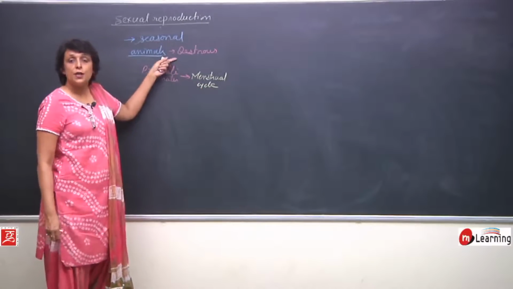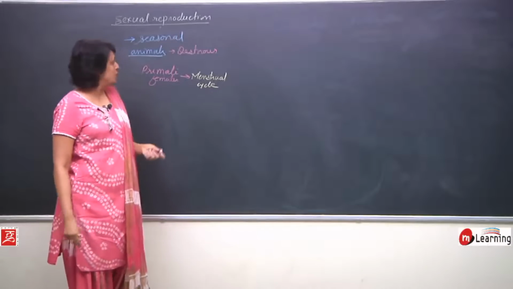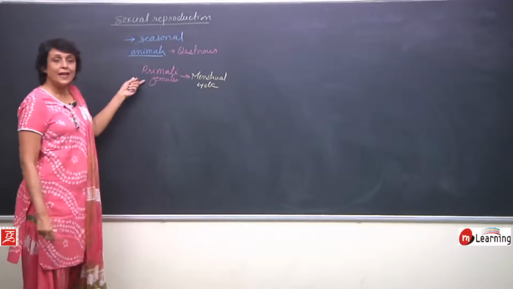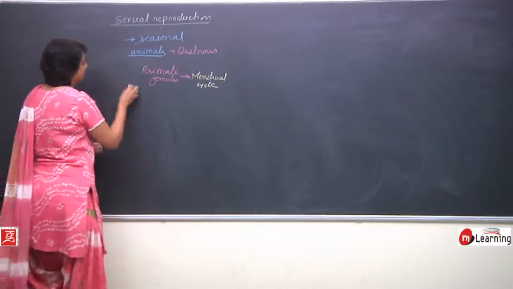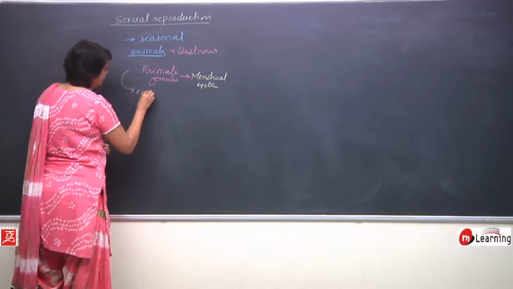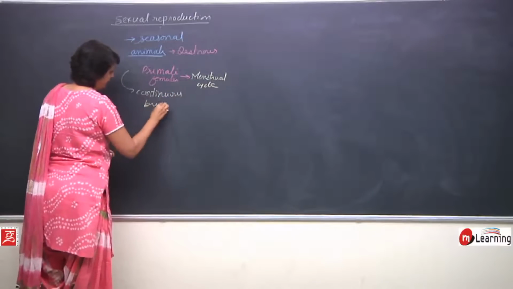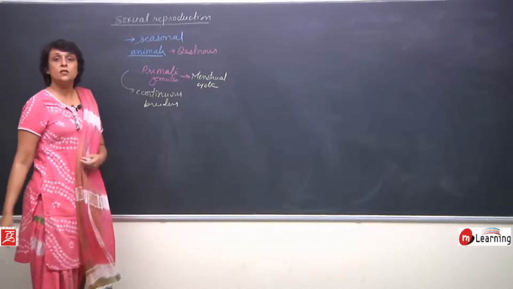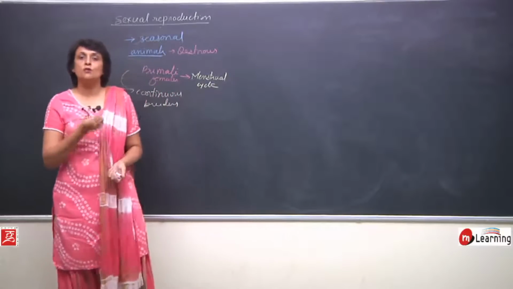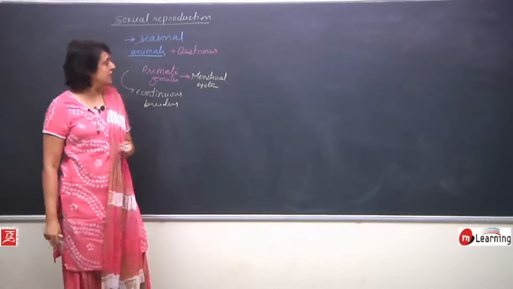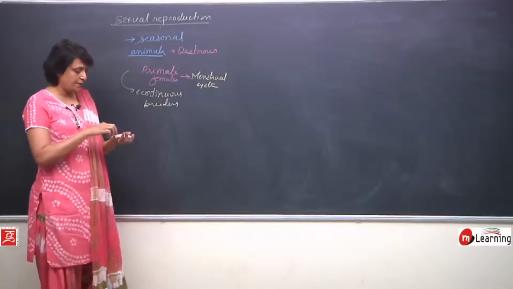Seasonal breeders normally have a shorter period when they are capable of reproduction, whereas higher animals like primates, they are continuous breeders. So, there is no fixed period when they are capable of producing gametes and reproduction can take place. So, seasonal breeders and continuous breeders.